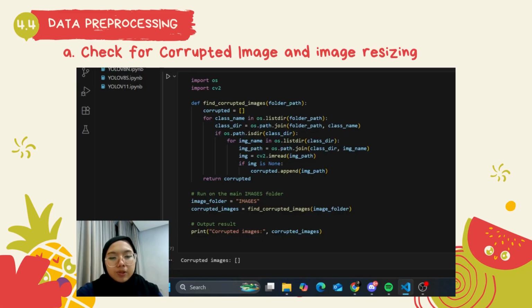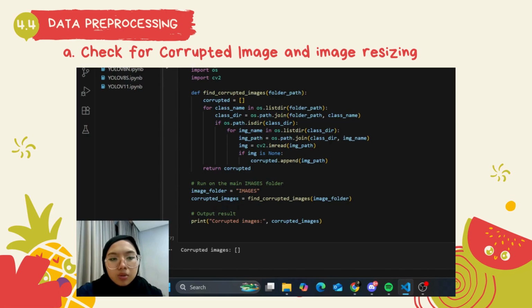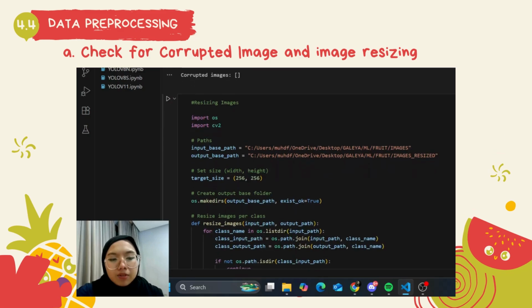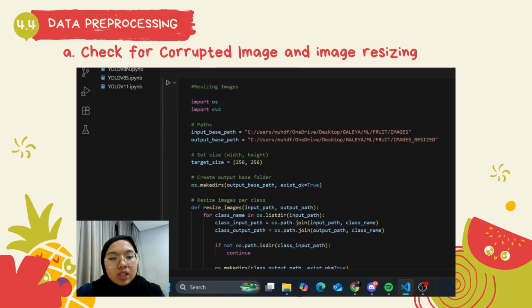Next is data preprocessing. Firstly, we wanted to identify the number of corrupted images in our dataset. This is the function to find any corrupted images, which are maybe missing images or null images. After we ran this code, we get that there are 0 corrupted images. After that, we wanted to resize each image into this dimension, which is 256 by 256.